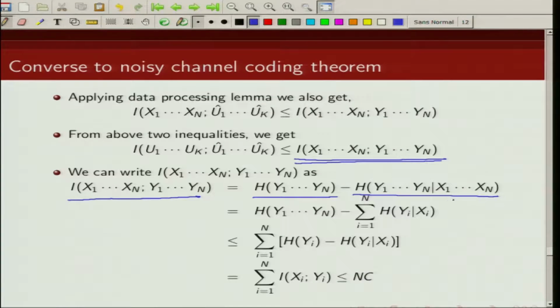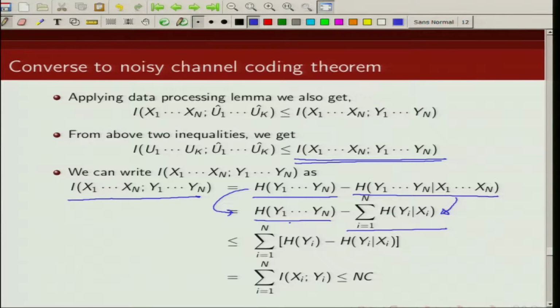Now, since this is a discrete memoryless channel without feedback, this term can be written as the summation of uncertainty in yi given xi. So I can write this as the joint entropy minus the summation, where i goes from 1 to n, of h of yi given xi.